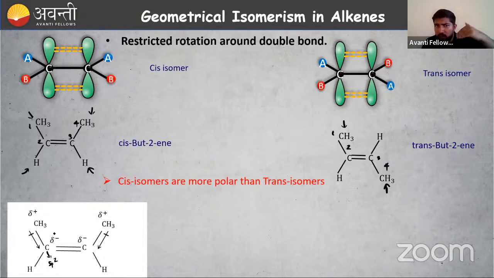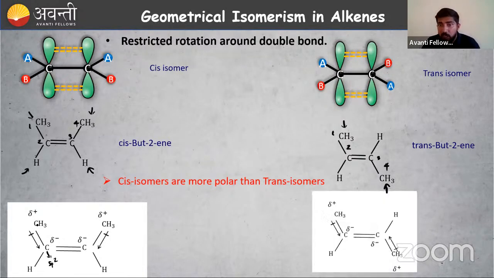What about the direction of the dipole? It is from positive to negative, pointing towards the more electronegative atom. So this is happening here, right? For the carbon-hydrogen bond, we are assuming that the electronegativity difference between carbon and hydrogen is approximately 0, so no need to show the dipole there.